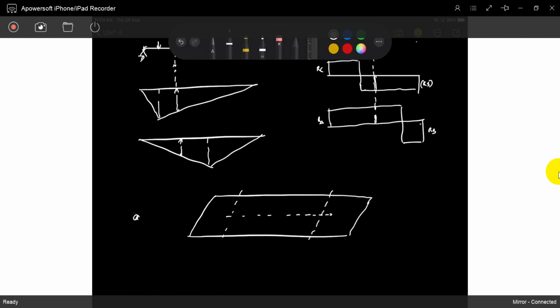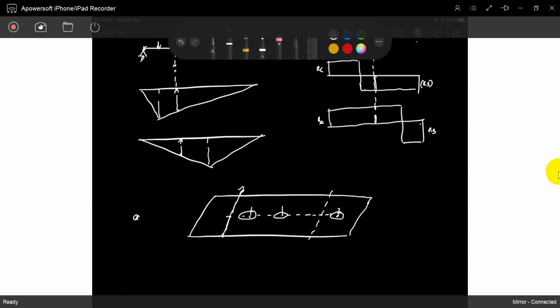When the loads are moving, somewhere a car is there, it has some load. Somewhere a truck is there, somewhere an auto is there. Based on the position of the loads, the shear force or the bending moment at that location is changing. In which situation is the maximum bending moment occurring at that location?